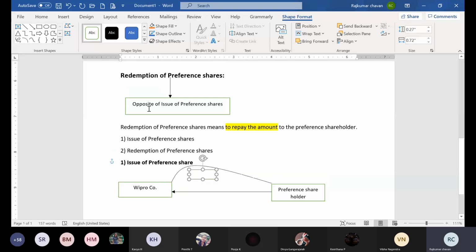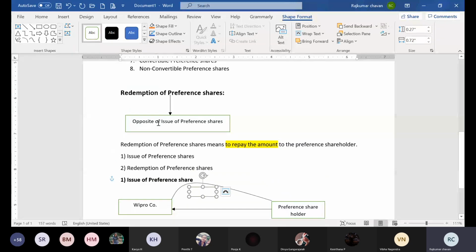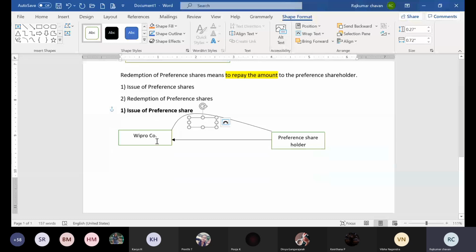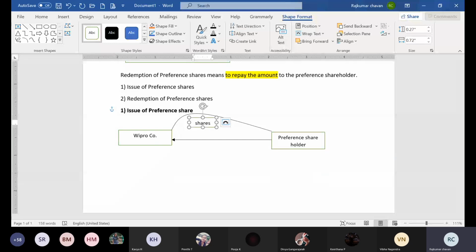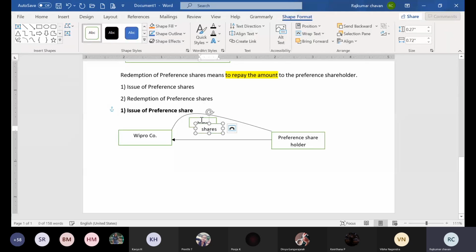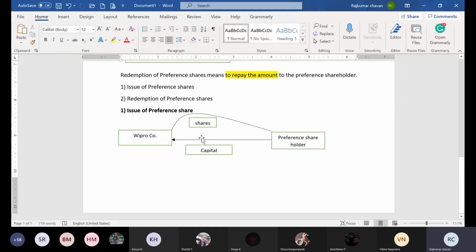I told you, redemption is the opposite of issue of preference share. So first you should know what happens in issue of shares. Company will issue the shares. In return, what will preference shareholders give to the company? They will give something called capital. So this will happen in case of what?